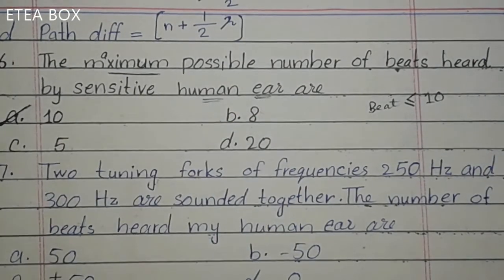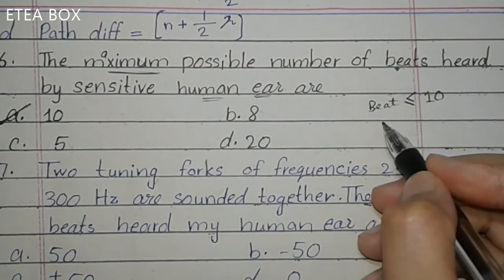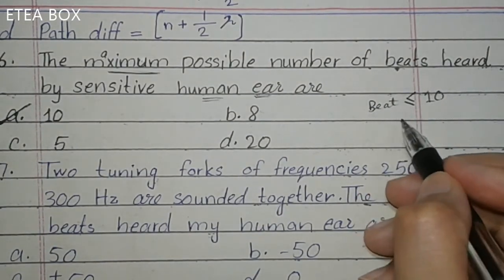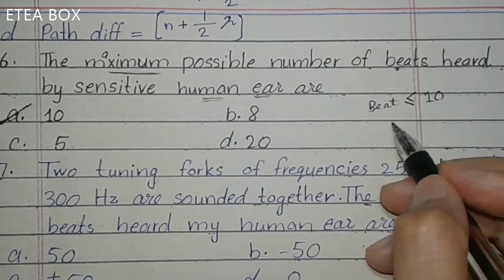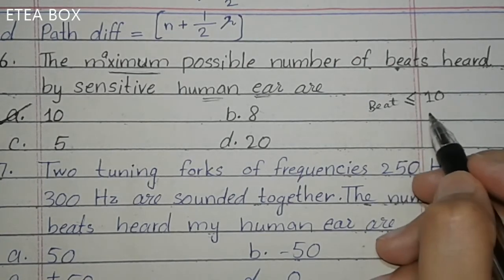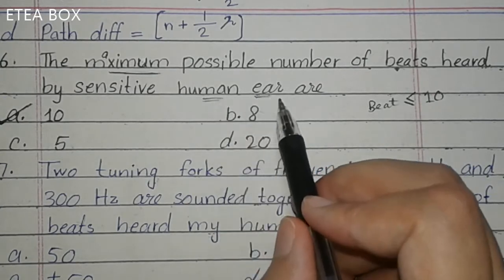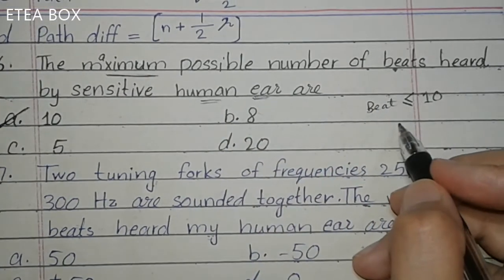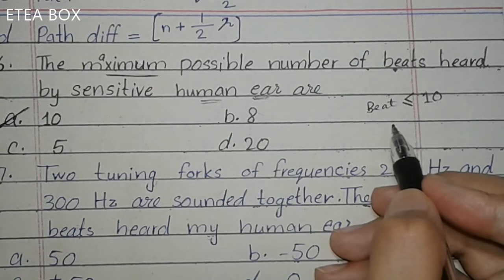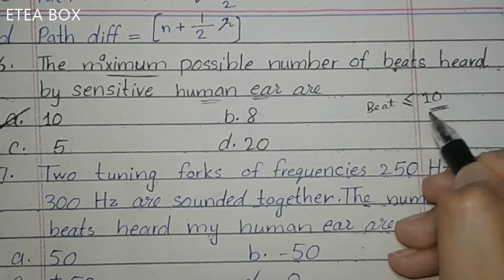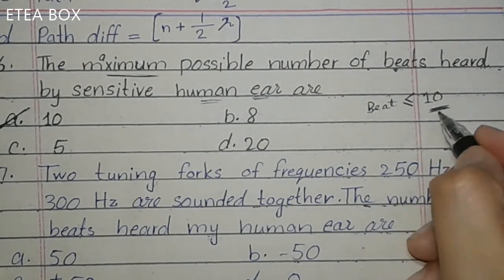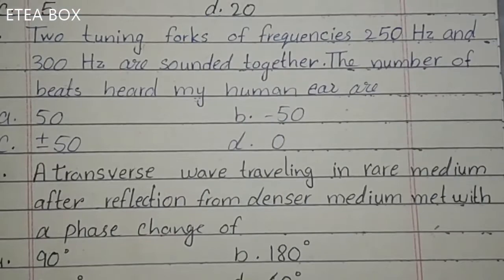Option A is correct. This doesn't mean that beats can't be produced above 10. Beats are produced from 1 to above; it can be more than 10, but the human ear only hears 10 beats. The human ear only hears 10 or fewer beats, but above this number it can't observe the beats.